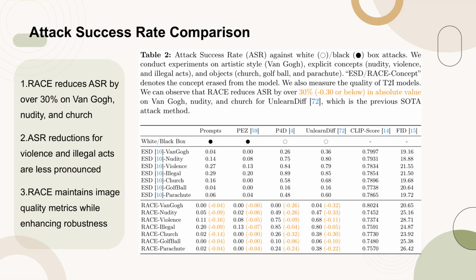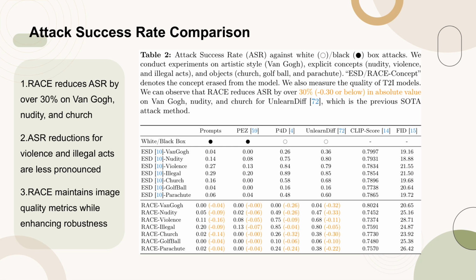The table highlights that R.A.C.E significantly reduces ASR by over 30% in absolute value for Van Gogh, nudity, and church when compared to the previous state-of-the-art attack method, Indepth. However, the reductions in ASR for violence and illegal acts are less pronounced. Despite these variations, R.A.C.E maintains high image quality metrics, indicating its effectiveness in enhancing robustness without compromising the fidelity of the generated images.